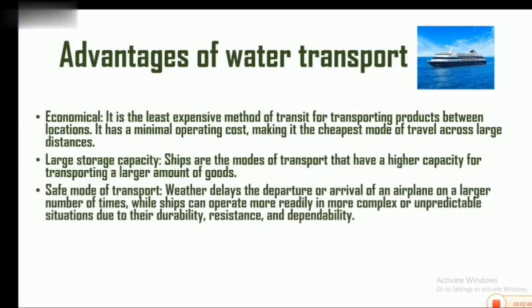Safe mode of transport. Weather delays the departure or arrival of an aeroplane a larger number of times, while ships can operate more readily in more complex or unpredictable situations due to their durability, resistance and dependability. When the weather is bad, aeroplanes cannot fly, but when the weather is bad, ships can manage to move because they are more durable and they are more resistant to weather problems.